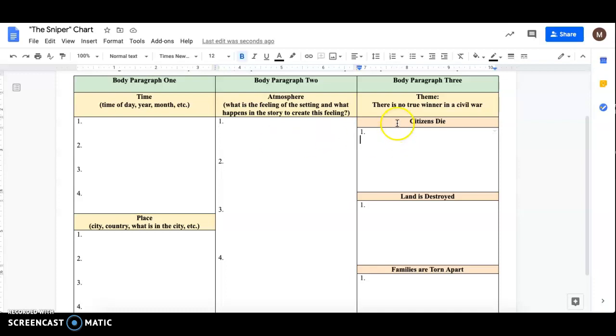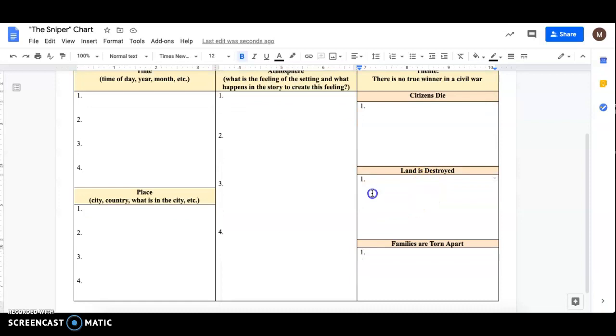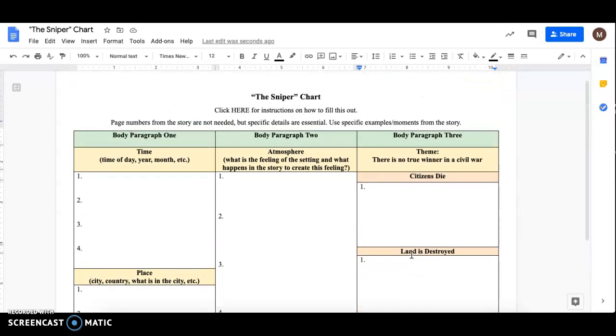And then the theme. Each of these things will happen, and you just need to give me some details about it. So citizens, or at least one citizen's going to die in this story. Spoiler, sorry. Please tell me what happens. Give me a couple sentences, just kind of explain it. Land is destroyed. It's going to talk about land being destroyed. Give me some details about what it says. And then families are torn apart. A family is going to get torn apart. Give me some details about what happens that proves a family is torn apart. That's how you do this chart.